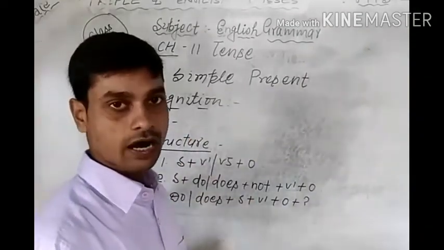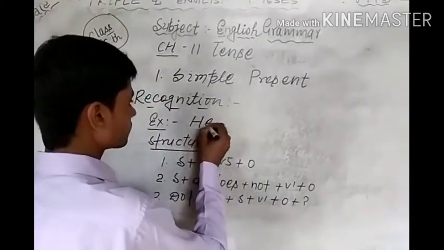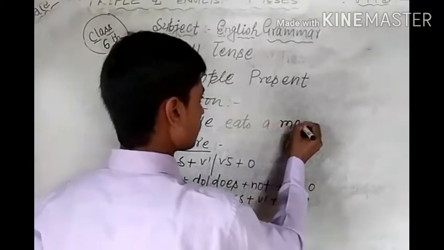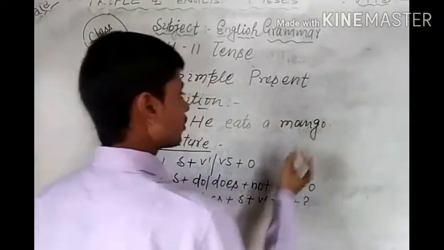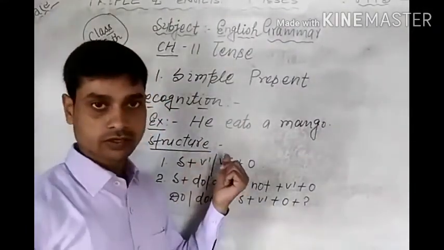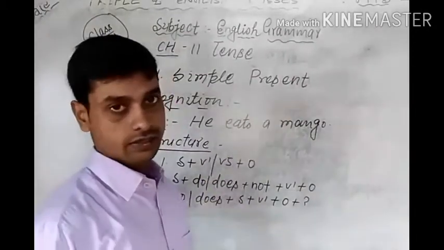Suppose that वह आम खाता है, then how can you write? He eats a mango. But how can you write? Students, with the help of a structure, we can write the sentence in simple present tense.